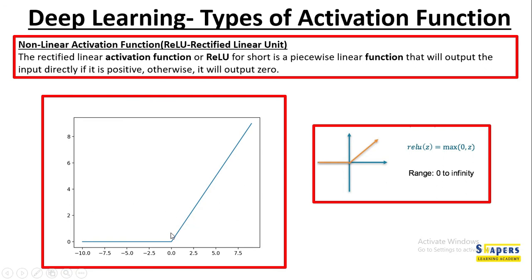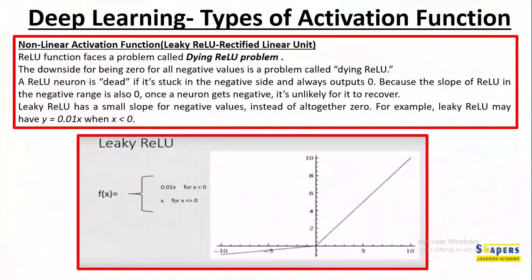Over time, more neurons stuck in the negative values produce a big problem to the complete network in all the aspects. Hence, a leaky ReLU has a small slope for negative values instead of altogether 0. For example, leaky ReLU may have y equal to 0.01x when x is less than 0. So for the values which are negative, the value of y becomes this, and hence a smaller slope.